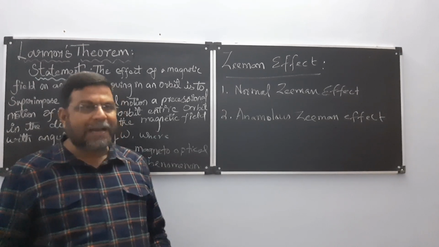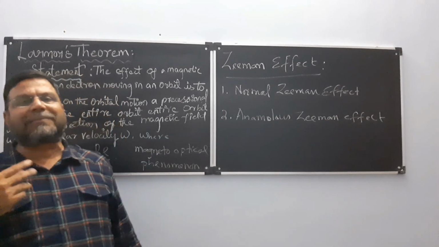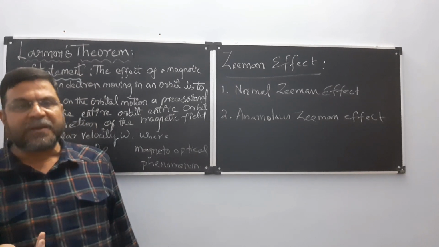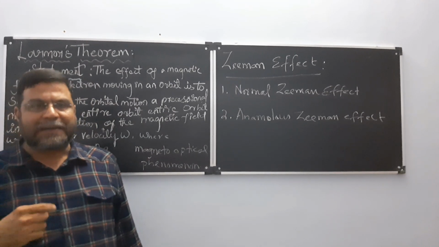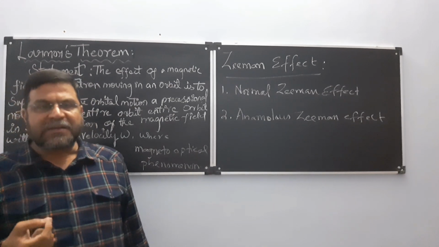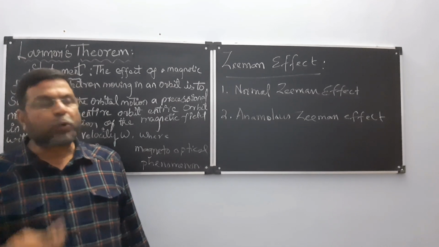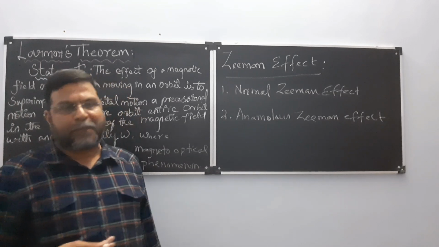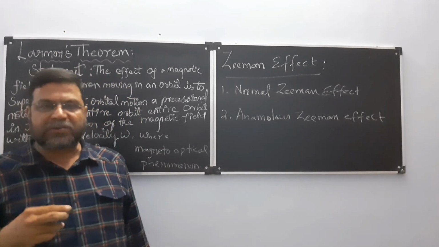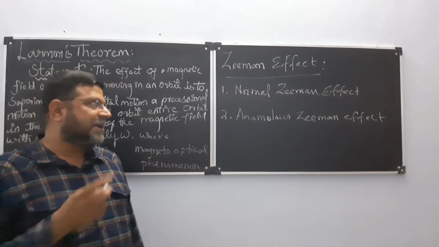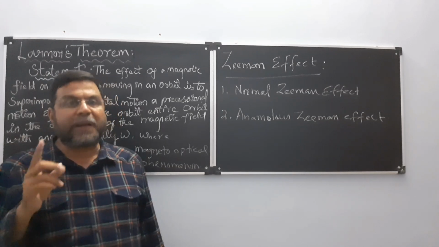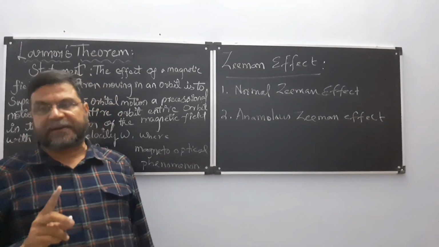When you are applying a magnetic field on a spectral line and that spectral line is splitting into two or three components, then it is known as normal Zeeman effect.